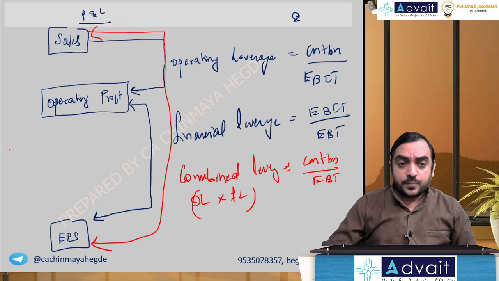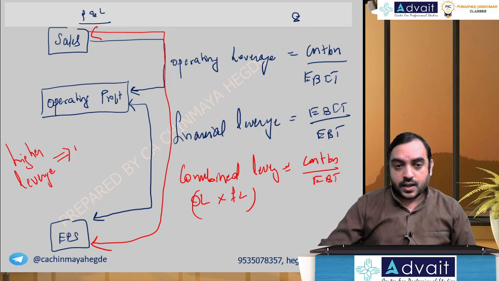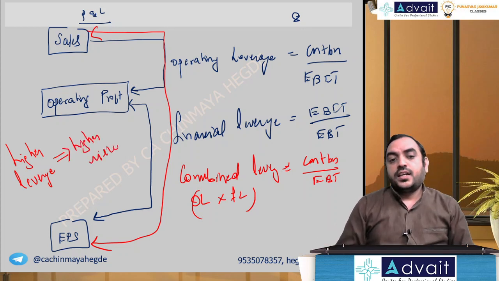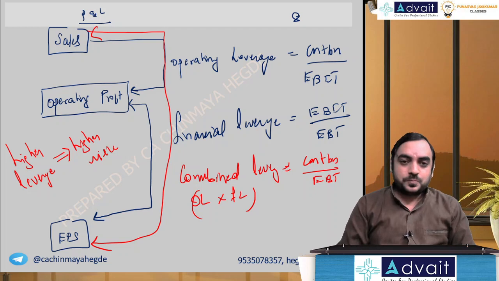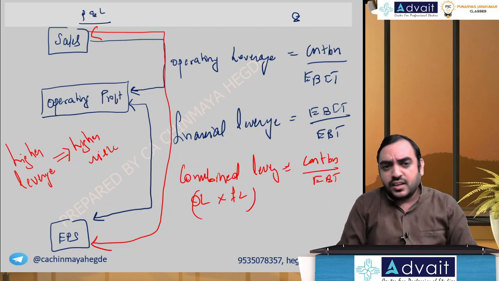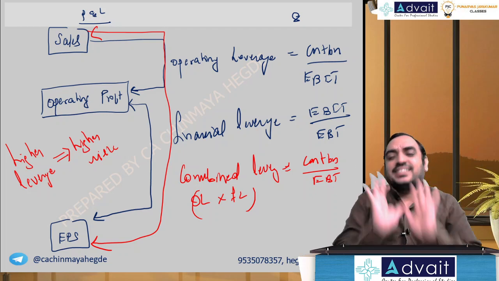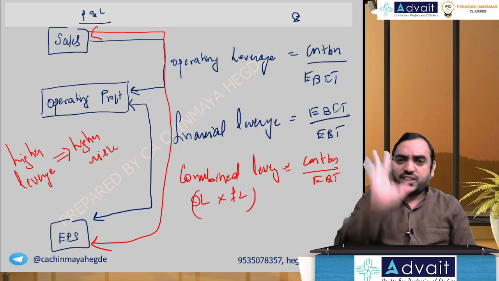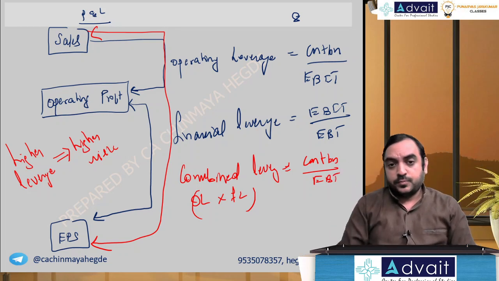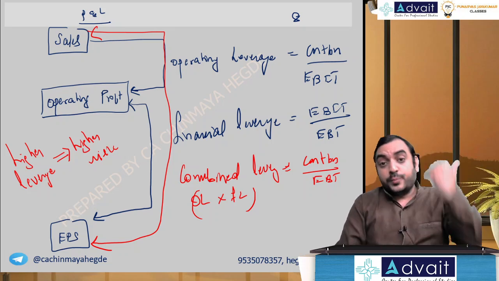And in general, higher the leverage, it means higher risk. This is all leverage is about. You should know the formula and you should know what it connects. That's all required. Interpretation: higher leverage, higher risk. Because when things go well, you make more profit.